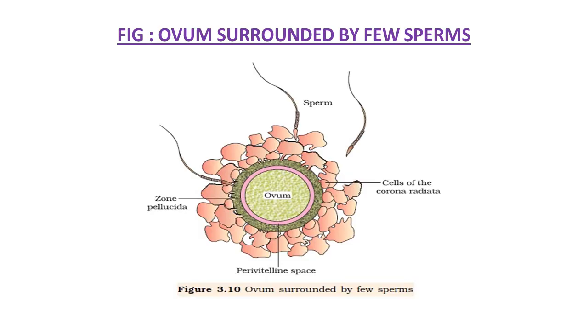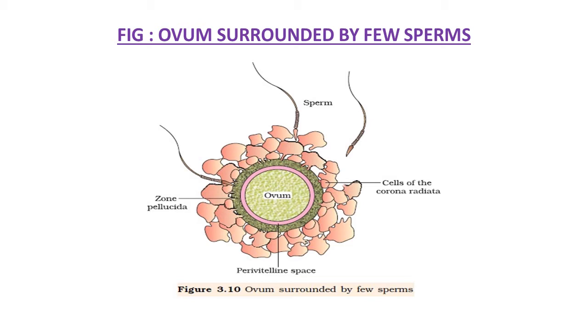Now let's study one figure which shows an ovum surrounded by a few sperms. Millions of sperms are produced during spermatogenesis and they are ready to penetrate the ovum, but only one sperm can penetrate this ovum or egg cell.